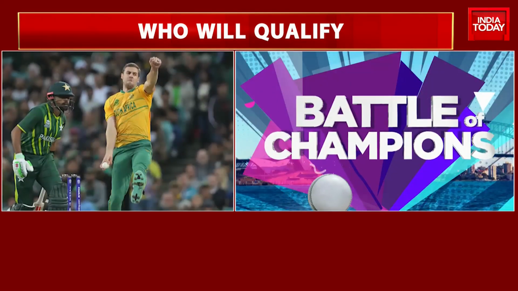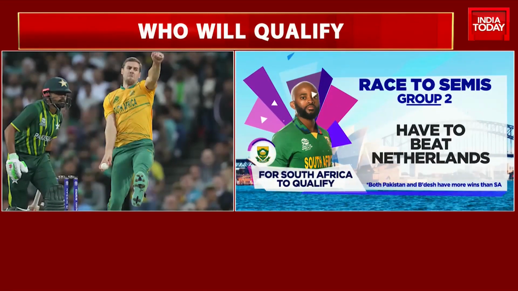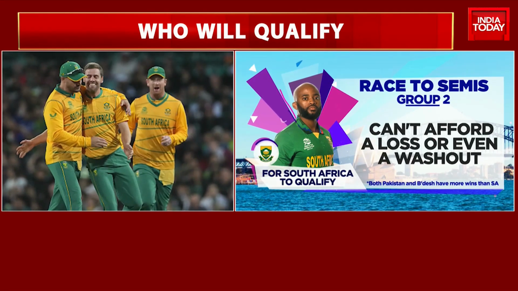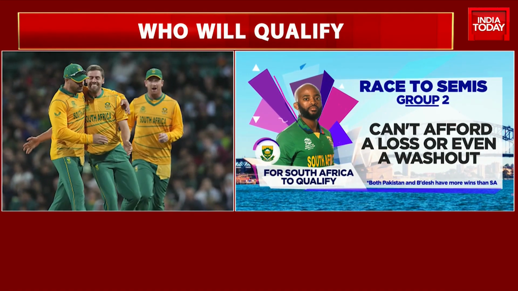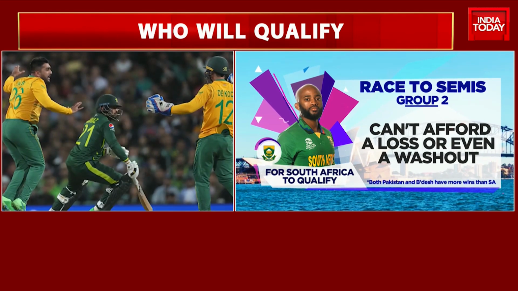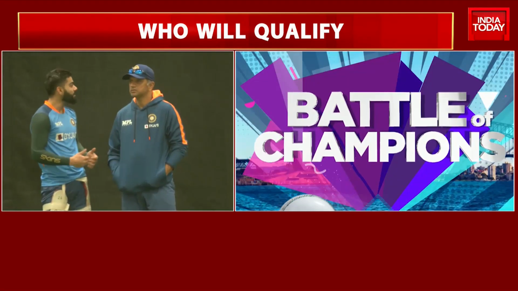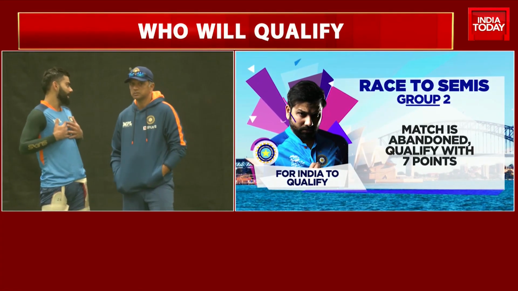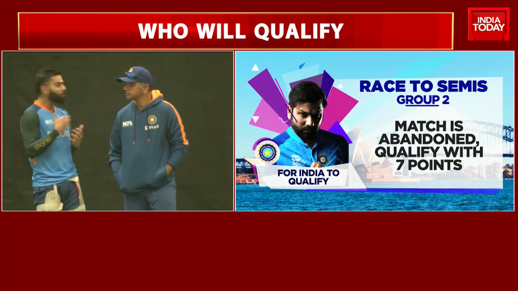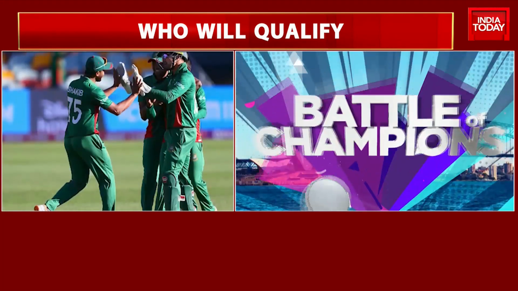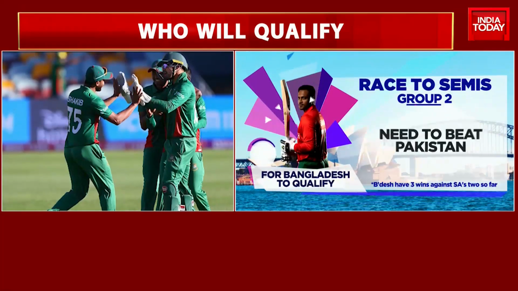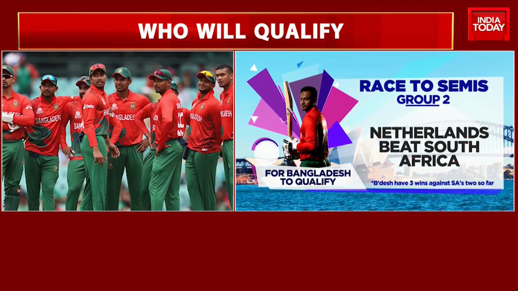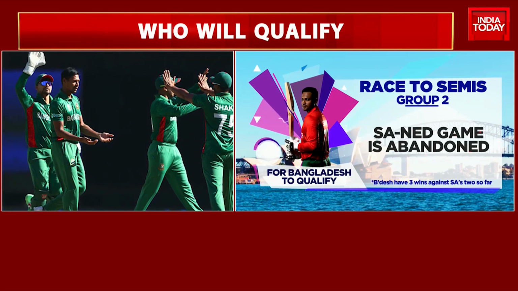For South Africa to qualify, they have to beat the Netherlands. A loss or a washout may not be good enough for them, because in that case, the winner of Pakistan-Bangladesh will go through on the basis of more number of wins. For India, who are sitting pretty at the top with 6 points, they just need to beat Zimbabwe in their last game, and even a washout will be enough for their passage to the semi-finals. Even Bangladesh are not out of contention. First, they would need to beat Pakistan, and if South Africa get no more than 1 point from their game against the Netherlands, it should be enough for them to qualify.